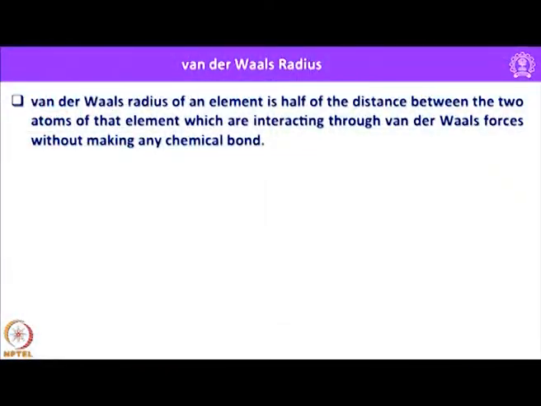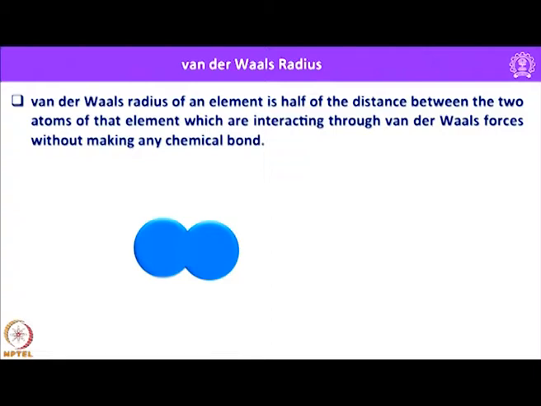And so another term we should be familiar with while discussing chemistry is van der Waals interactions and van der Waals radius. So what is van der Waals radius? The van der Waals radius of an element is half of the distance between the two atoms of that element which are interacting through van der Waals forces without making a formal chemical bond. I repeat again, the van der Waals radius of an element is half of the distance between the atoms of that element which are interacting through van der Waals forces without making any formal chemical bond.